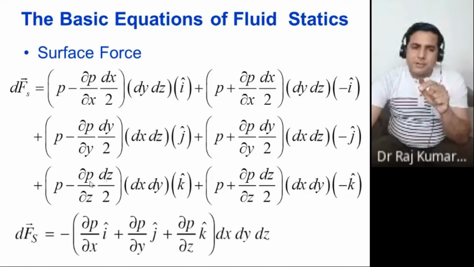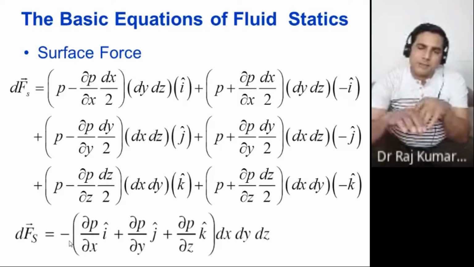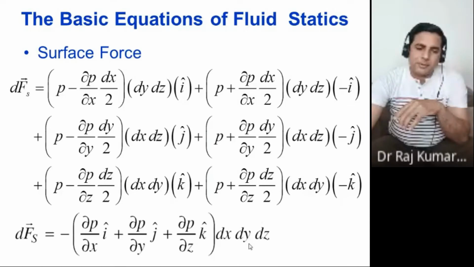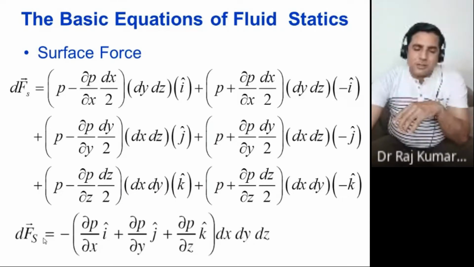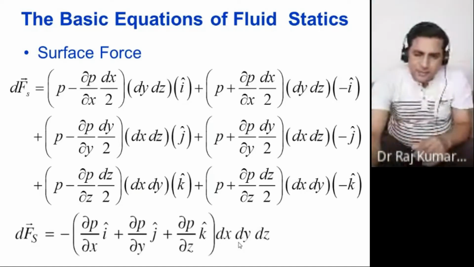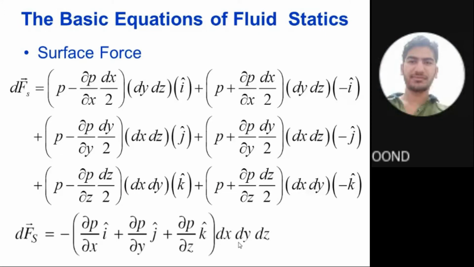Third term, here also you have del P upon del Z, dz, dx, dy, multiplied by this k cap with this minus sign. So if you take the common of those, you will come up with this equation here. All surface forces dF equal to minus del P upon del x I cap, del P upon del y j cap, del P upon del z k cap, multiplied by del x, del y, del z. So what is this del x, del y, del z? Volume. Volume, right?